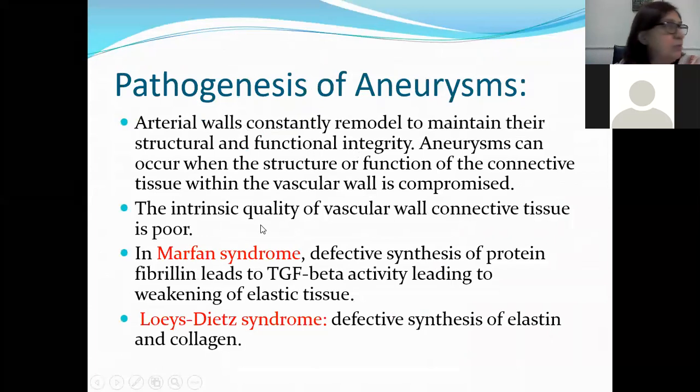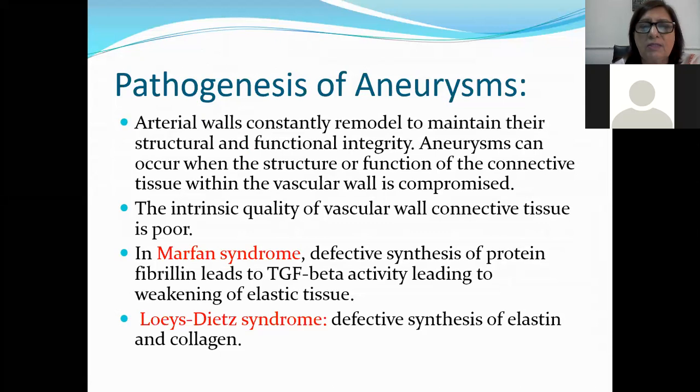Pathogenesis, how these aneurysms are produced. Arterial walls constantly remodel to maintain their structure and functional integrity. Aneurysm can occur when the structure or function of the connective tissue within the vessel wall is compromised. So obviously I've told you that aneurysm develops when there is weakening of the wall of the artery or weakening of the wall of the heart.